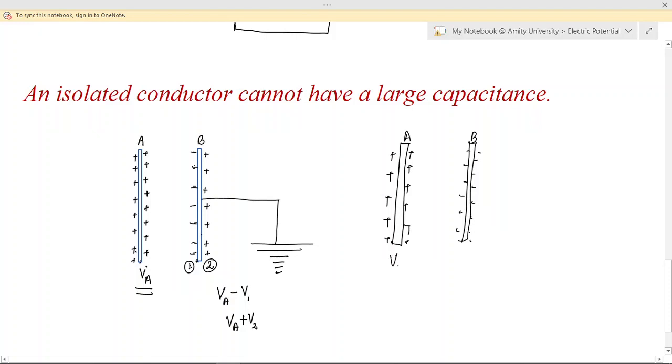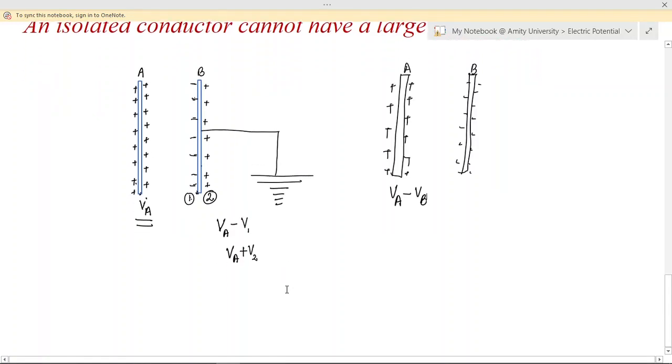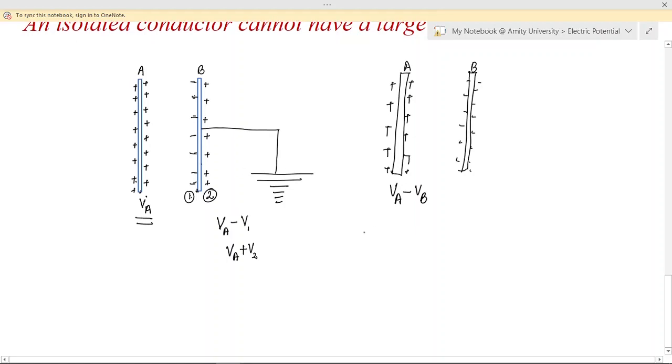Now what will be the net impact on the potential of plate A? Obviously now because of the negative plate, because of the presence of plate B, the net potential will be the difference of the two potentials. Now we see that the presence of a neutral conductor is actually decreasing the potential of a positively charged plate, right?